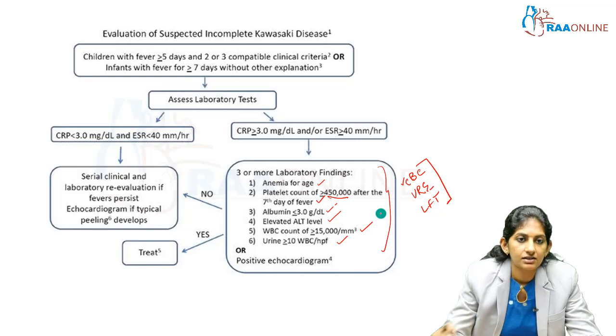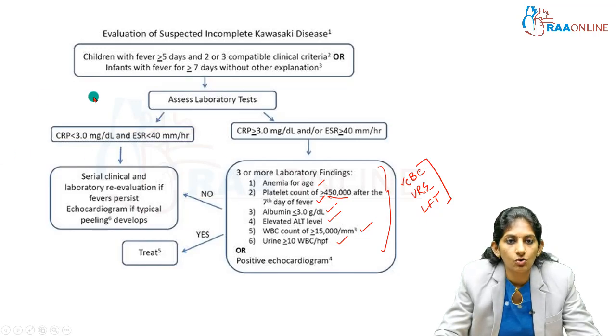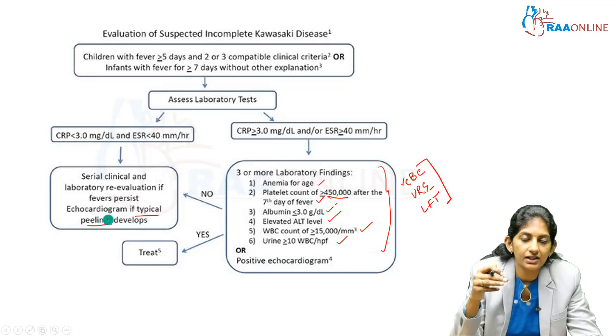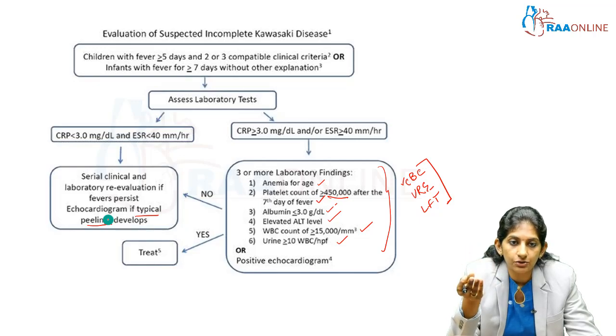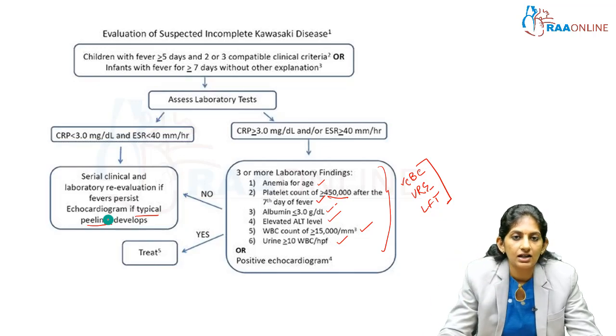In case the CRP is less than 3 and ESR is also less than 40, just do serial evaluation of the laboratory tests if the fever is persisting. And if the typical peeling develops, you admit the child, you see the fever is there for 7 days or 10 days. I have done all the laboratory tests, they are all inconclusive. CRP is low, ESR is low, and peeling develops after say day 10 or at the end of the second week, do an echocardiogram, and if the echocardiogram is positive for aneurysms or dilations, then treat as Kawasaki disease. So this is a very, very important flow chart.